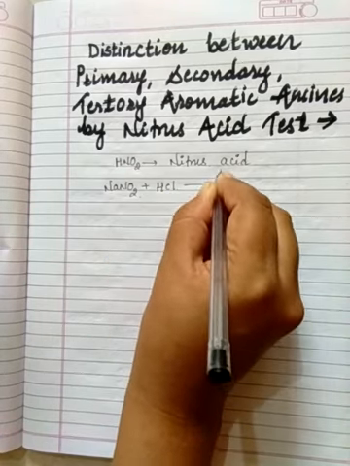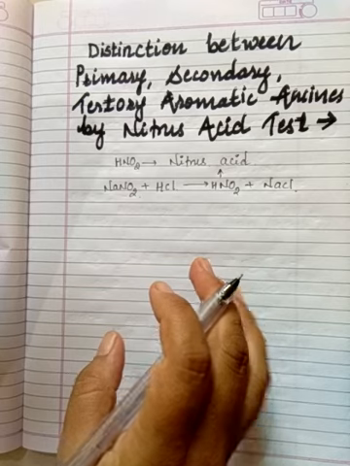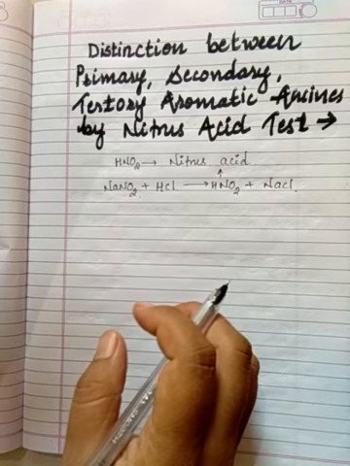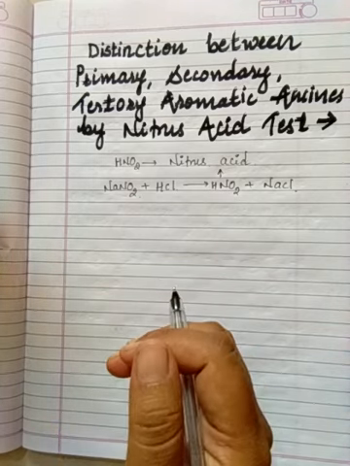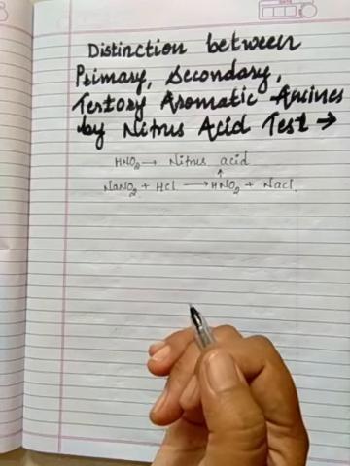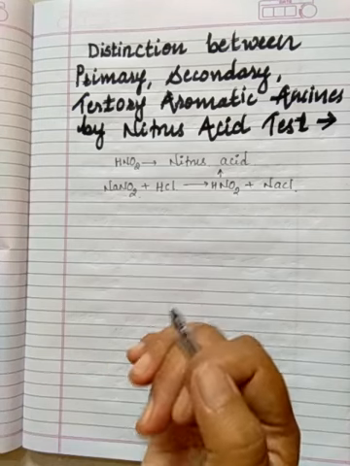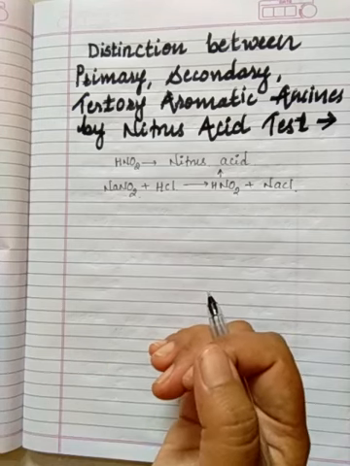So aromatic amines react with this nitrous acid, and the nature of reaction depends upon whether the amine is primary, secondary or tertiary. Based on that we will deal with how aromatic primary amine can be distinguished, how secondary aromatic amine can be distinguished, and how tertiary aromatic amine can be distinguished.